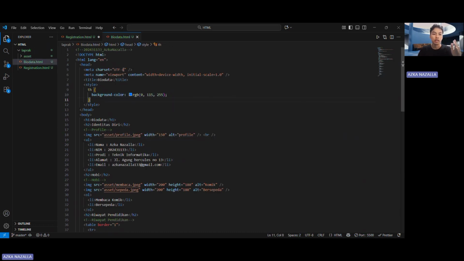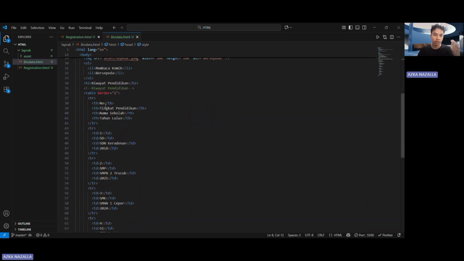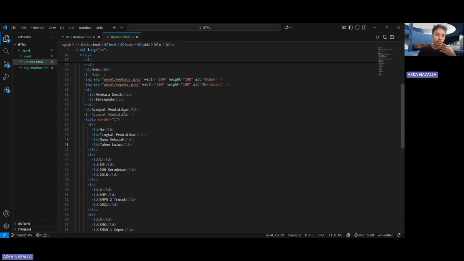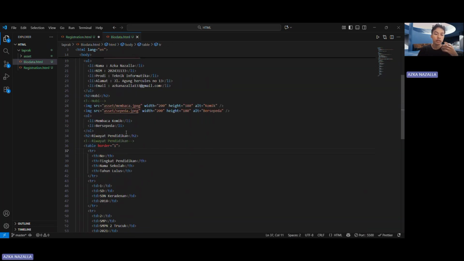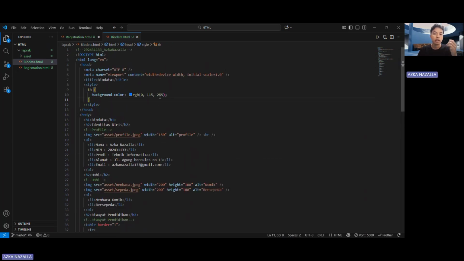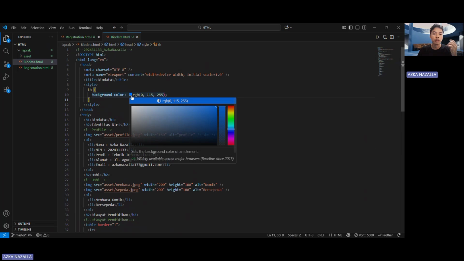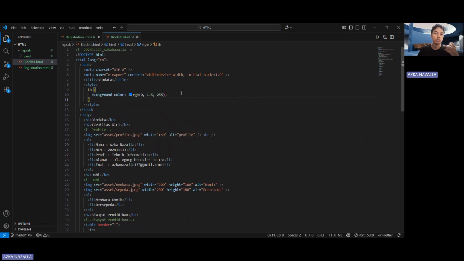And this is doctype HTML, default, and this is the title biodata for the link title of my website, and this is style, and this style is for my table. For the table heading, I use a blue background color.